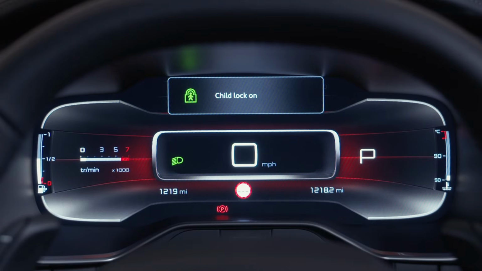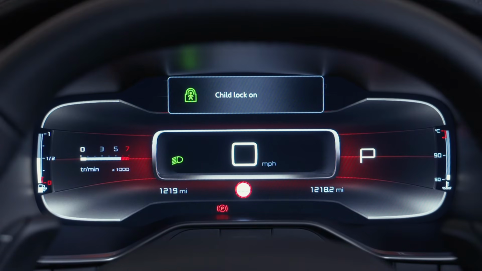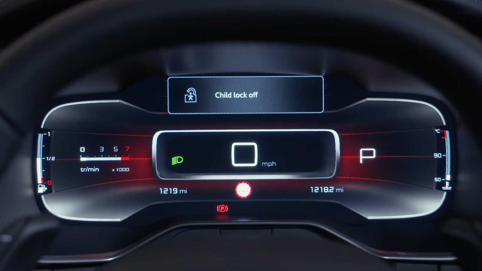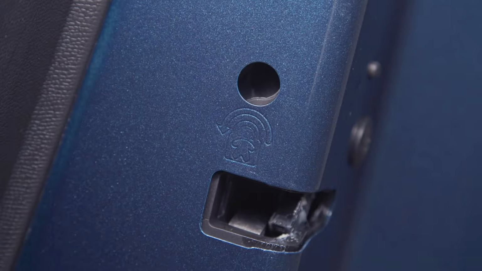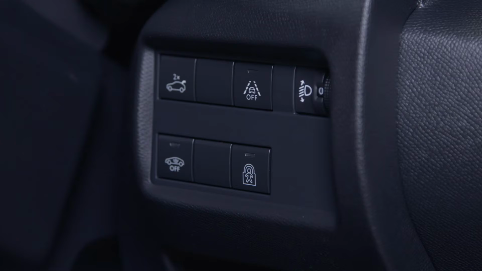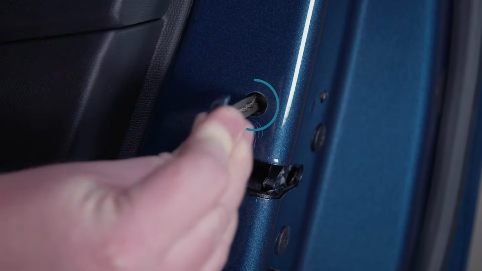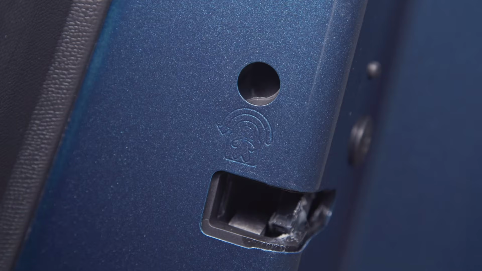Child lock is really easy to activate and deactivate. Depending on your model and trim level, you can activate and deactivate child lock one of a few different ways. One way is by using your key to turn the lever in the rear door edges. The correct lever will be identified by the child lock symbol. This will also show you which way to turn the key to activate the child lock system.